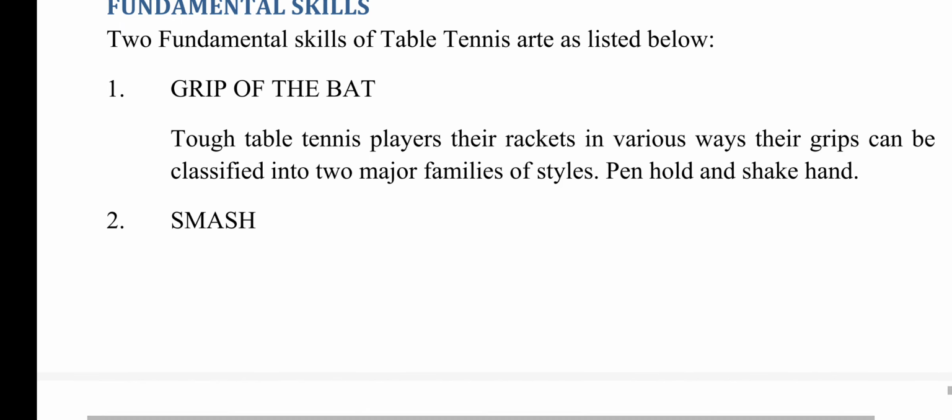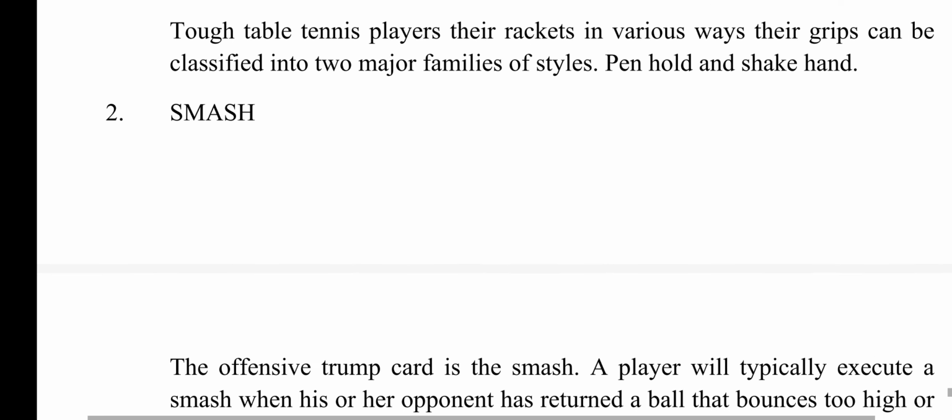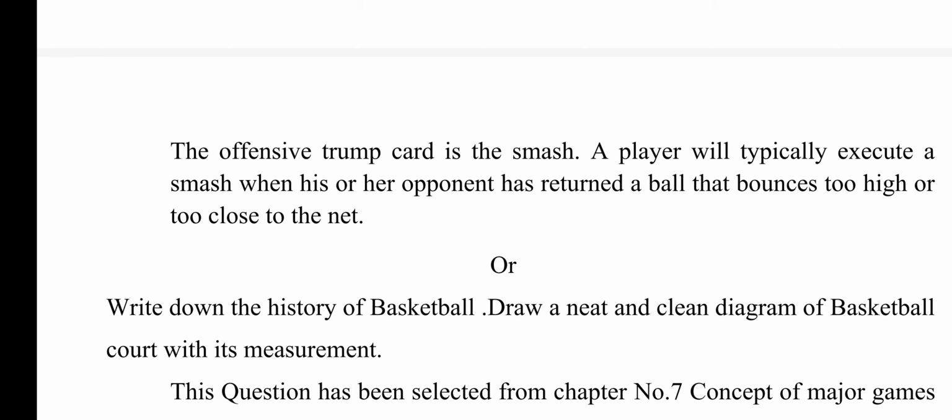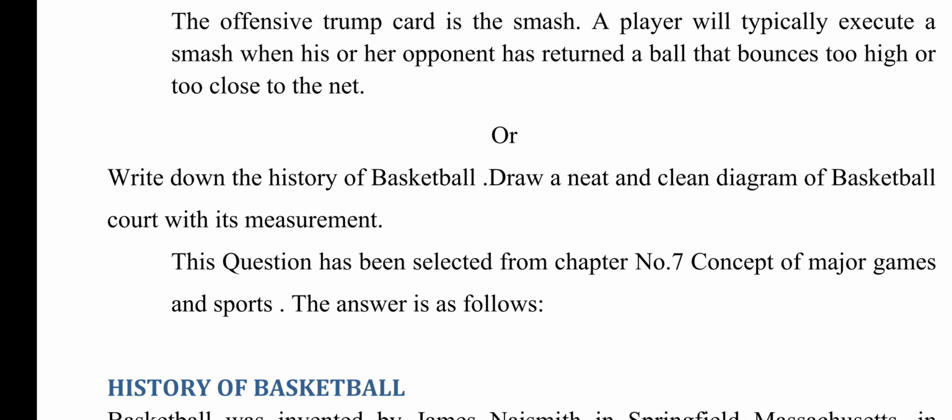Fundamental skills. Two fundamental skills of table tennis are as listed below. Number 1, grip of the bat. Table tennis players hold their rackets in various ways. Their grips can be classified in two major families of styles: pen hold and shake hand. 2. Smash. The offensive trump card is the smash. A player will typically execute a smash when his or her opponent has returned a ball that bounces too high or too close to the net.